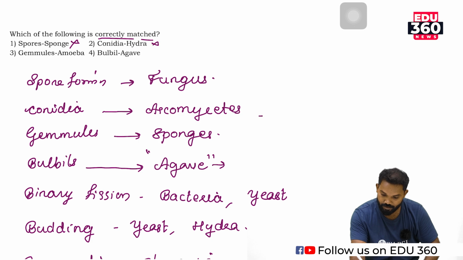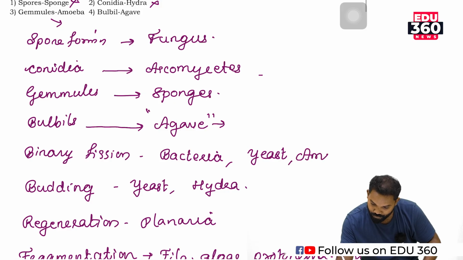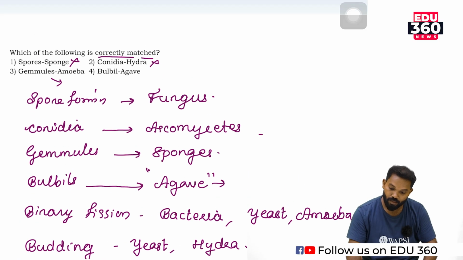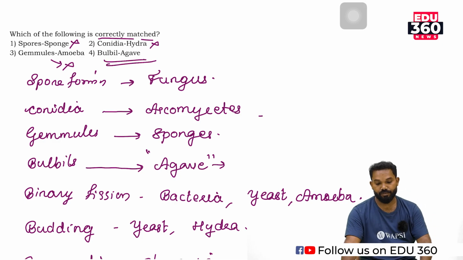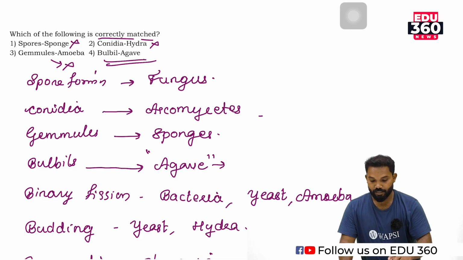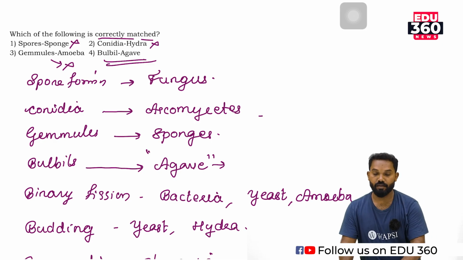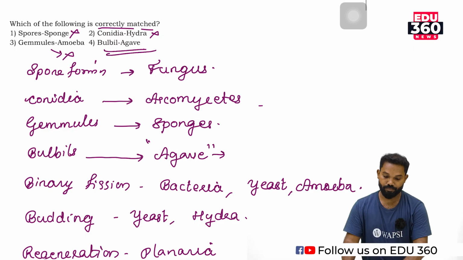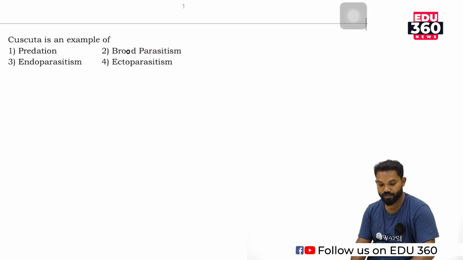Conidia, hydra, it's wrong. Gemmules, amoeba: amoeba's main reproduction method is binary fission, so it is wrong. Bulbil and agave, so the answer is option 4. Bulbil is the main mode of reproduction of plants like agave. Answer is 4. Okay, then moving to the next question.